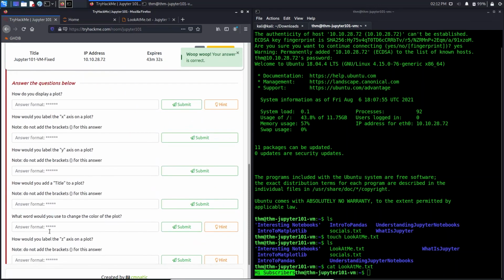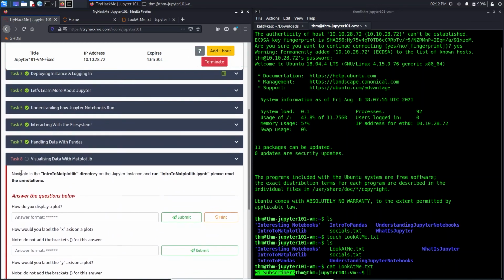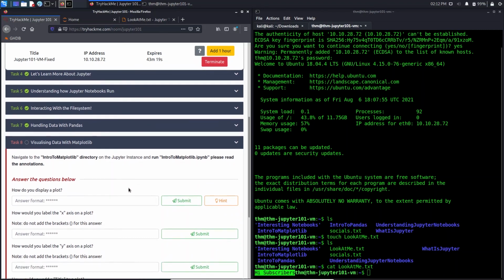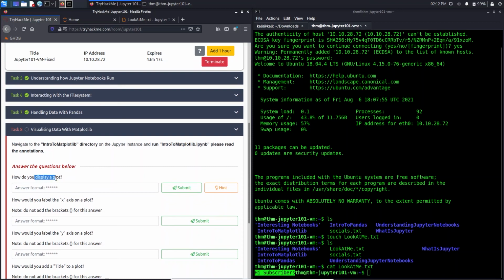We will just move to our task 8. It says navigate to intro to Matplotlib. It is a graph creation package of Python. You can just have a look at it. So how do you display a plot? We use the function plot, open and close brackets.